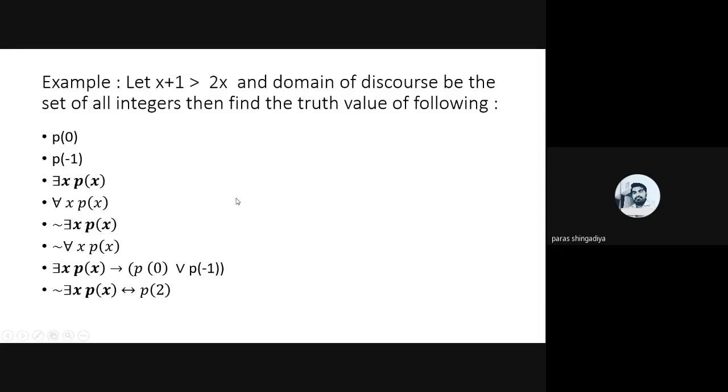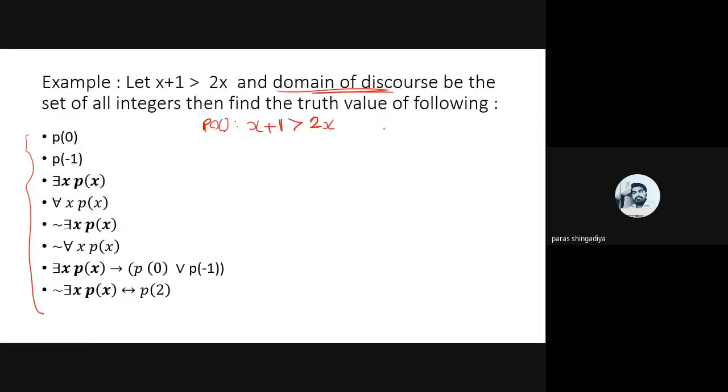In this one, we'll observe all these values. Okay, this is our requirement: P of 0, P of minus 1, there exists x P of x, for every x P of x, negation. Okay, and this is our remaining work. And the predicate here, P of x, is x plus 1 greater than 2x. This is our predicate. Okay, and the domain of discourse, means the domain, has the set of all integers.